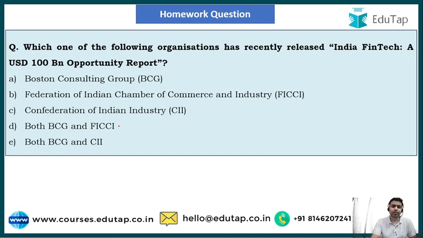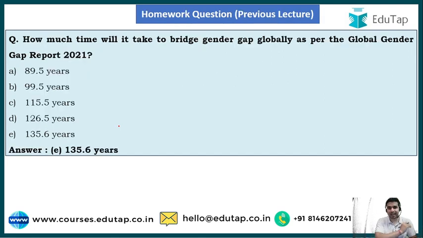Now guys, let us move on to the homework question of the previous lecture. And guys, see, the homework question from the previous lecture was from the Global Gender Gap Report 2021. And guys, the question was, how much time will it take to bridge the gender gap globally as per the Global Gender Gap Report 2021? And guys, the right answer to the question is option E, that is 135.6 years.